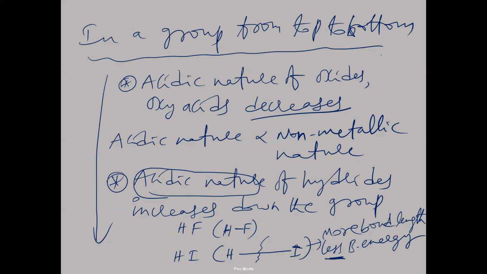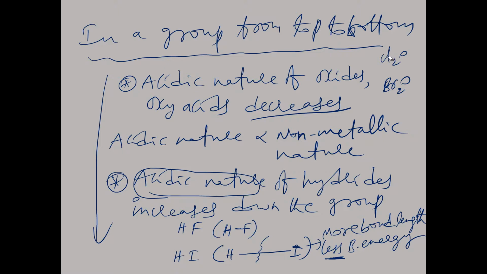Suppose you take chlorine oxide and bromine oxide, Cl2O and Br2O. Which will be more acidic here? The oxide of chlorine is more acidic than bromine. The reason is that the non-metallic nature of chlorine is greater than bromine.